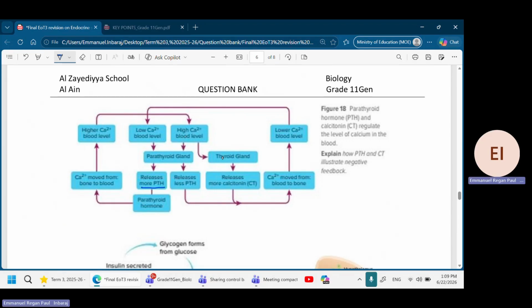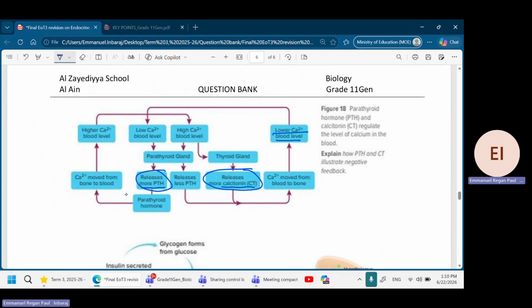Okay, very high. So remember here. Now, calcitonin. What does the calcitonin do? The calcitonin lowers the calcium level and brings it back to normal. So you should be concentrating here: releasing more PTH, releasing more calcitonin. If calcitonin is released, the calcium is brought down. It lowers calcium.